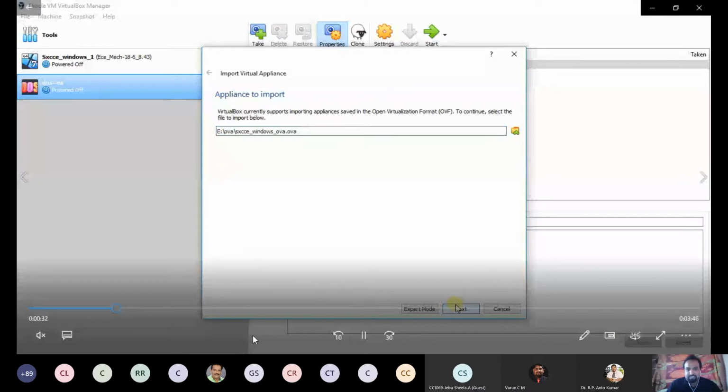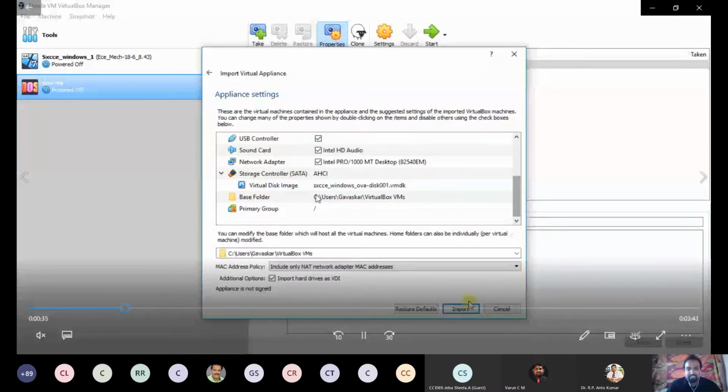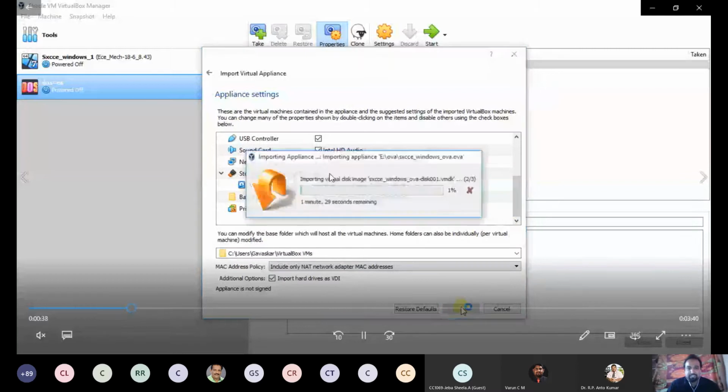Now again it is asking for the configuration. The default configuration will be present, which is of the previous virtual machine for which you created the appliance. So when you are creating a virtual machine, be careful with capacity planning, or it will create some error for you.